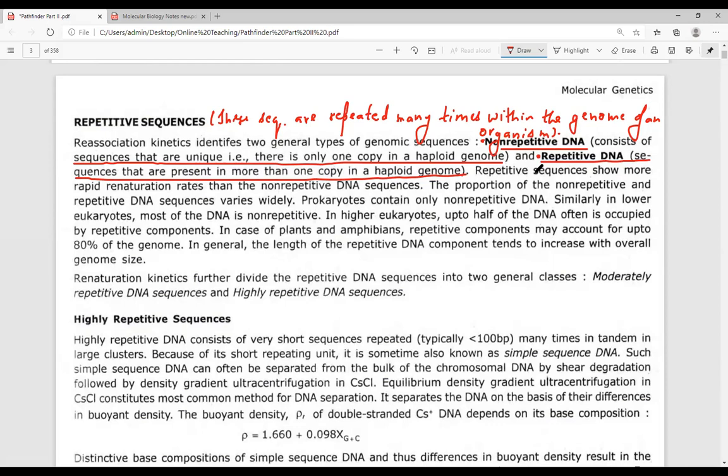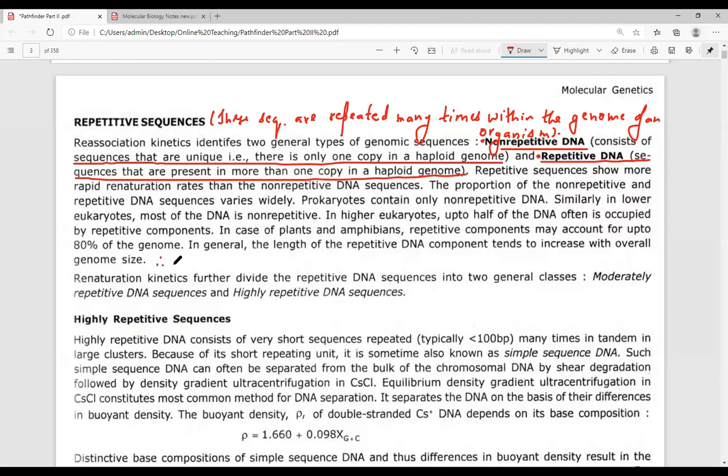Next, repetitive sequences show a much higher rate of renaturation than the non-repetitive DNA sequences because of the complementary nature of the repetitive DNA sequences. They can be joined much faster as compared to non-repetitive DNA sequences. Repetitive DNA sequences are complementary to each other, so they can join quickly as compared to the non-repetitive DNA sequences. Okay, so repetitive DNA sequences will renature fast.